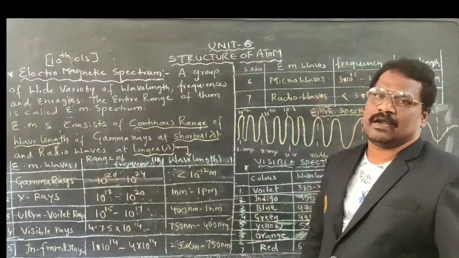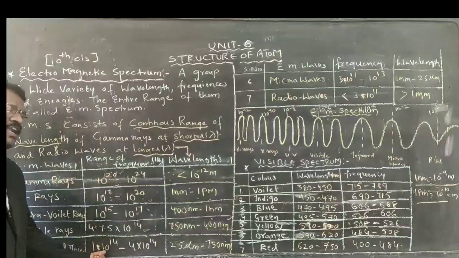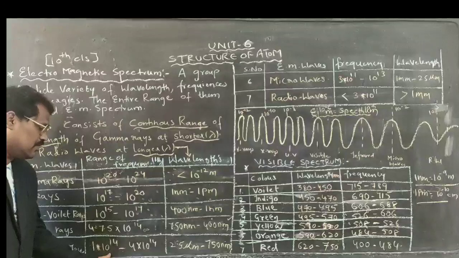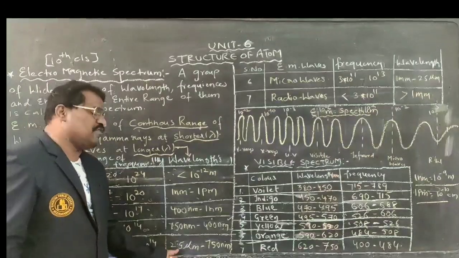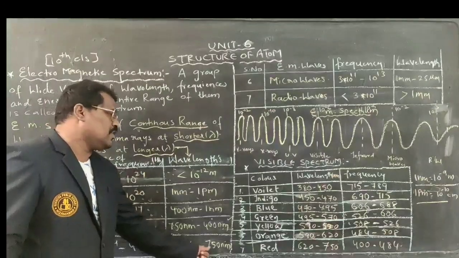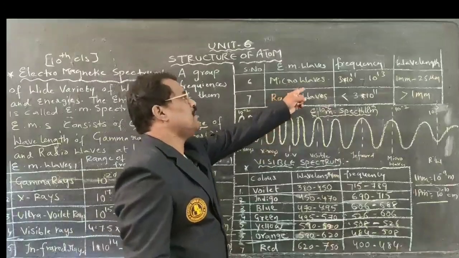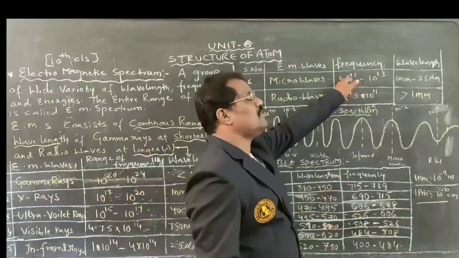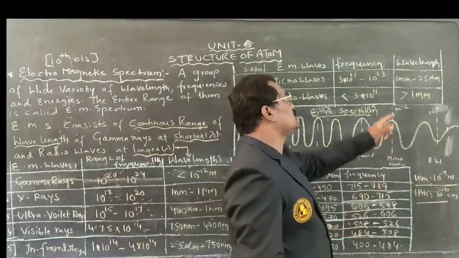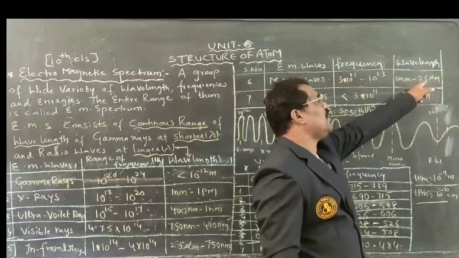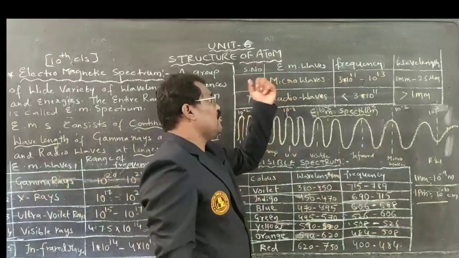Its wavelength is 750 nanometers to 400 nanometers. Similarly, infrared radiation: 10 to the power of 14 hertz to 4 into 10 to the power of 14 hertz, with wavelength 2.5 micrometers to 750 nanometers. That is the range of infrared radiation. Microwaves: 10 to the power of 11 to 3 into 10 to the power of 13 hertz, with wavelength 1 millimeter to 25 micrometers.